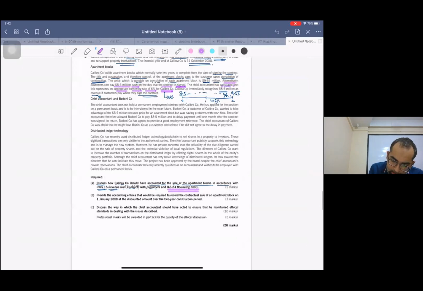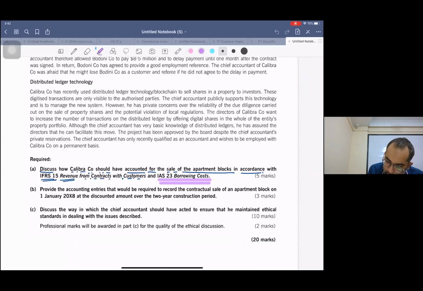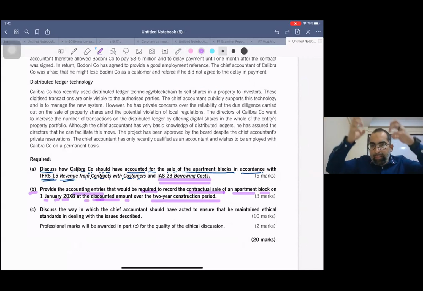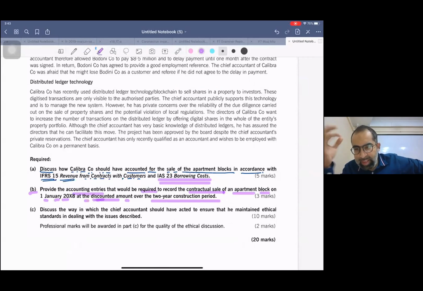Provide accounting entries that would be required to record the contractual sale of an apartment block on 1st of January X8 at the discounted amount over the 2 years construction period. See, they are not asking you to sell it for 9.55, not that one, that advance thing. If you are going to receive advance from your customer, what will be the entry? Till the end, believe me, this thing exactly came,